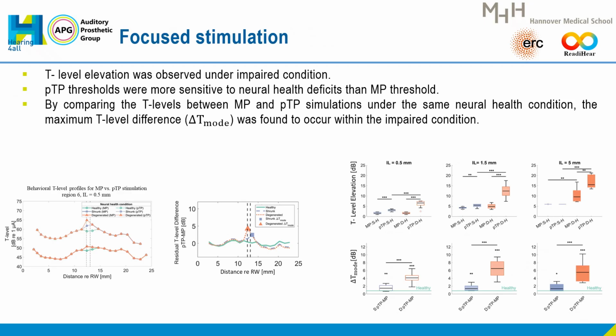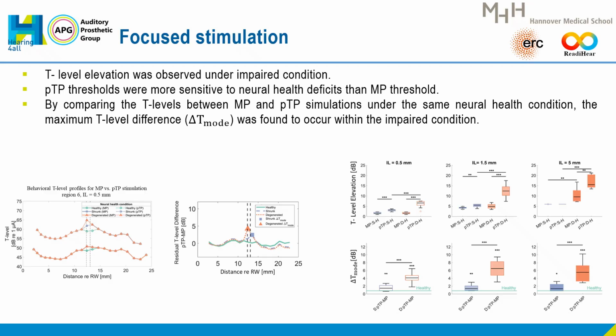For the first experiment on focused stimulation, when we compare the simulation results with the same stimulation mode, like monopolar only or partial tripolar only, we observed that T-level elevation occurred under impaired conditions, specifically with the partial tripolar threshold showing greater sensitivity to neural health deficits than the monopolar threshold.